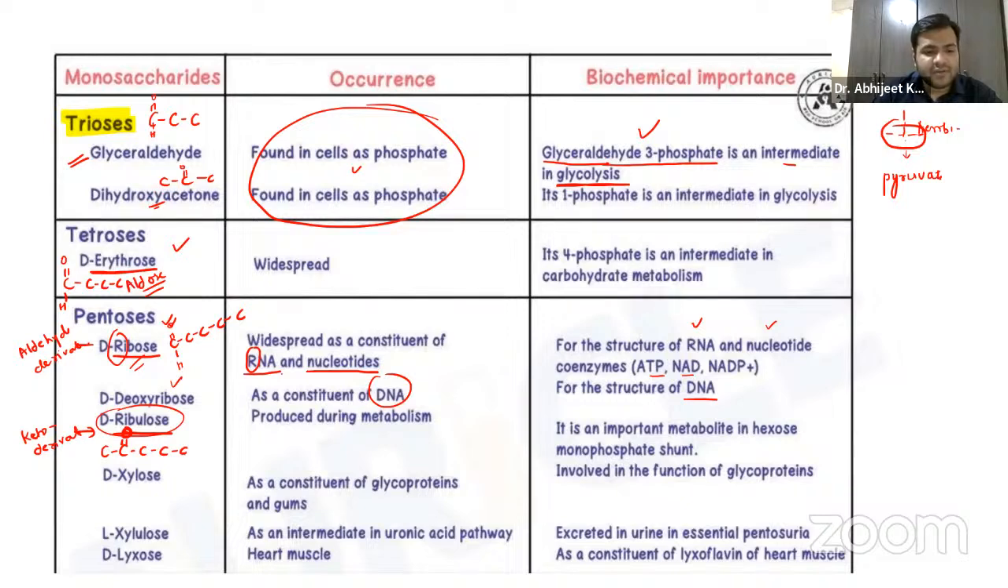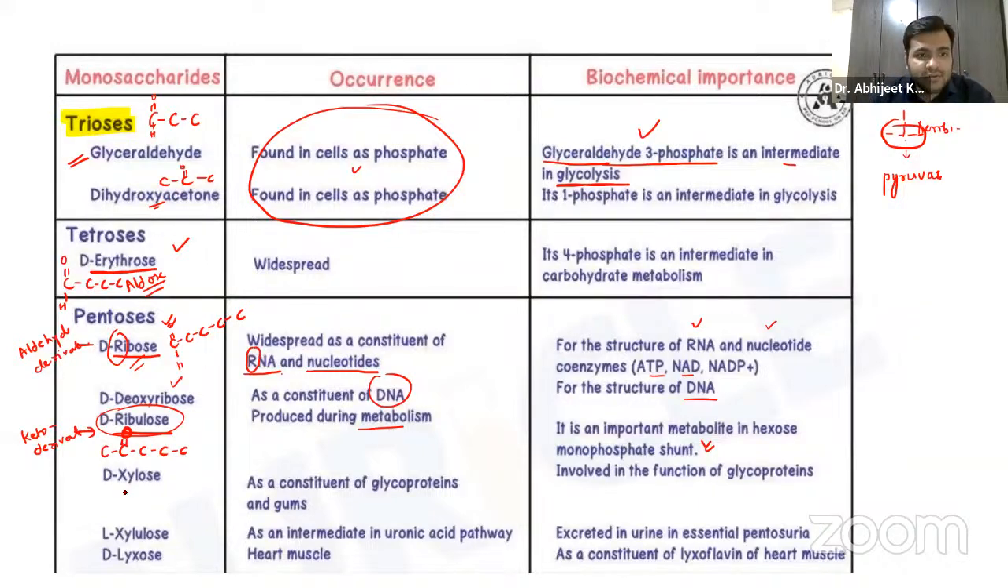So that is something you have to remember, right? This ribulose is produced during metabolism. We are going to discuss one of the important shunts, the hexose monophosphate shunt, and you will see this particular ribulose formed as an intermediate product over there.